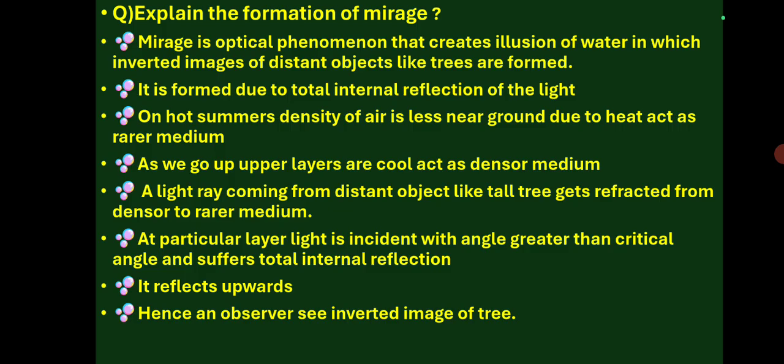At a particular layer, light is incident with an angle greater than critical angle and suffers total internal reflection. It reflects upwards and the observer sees the inverted image of a distant object like tall trees. So this is about mirage.